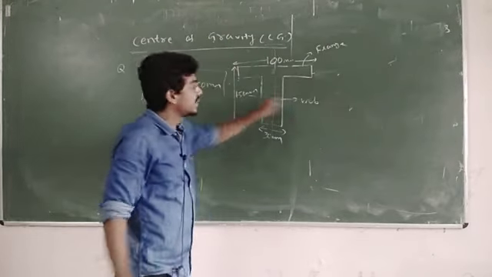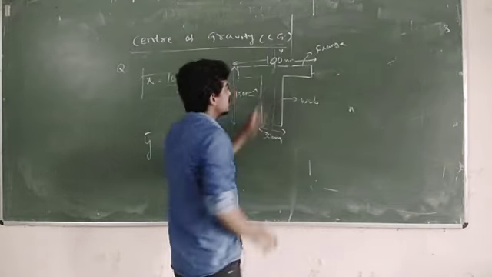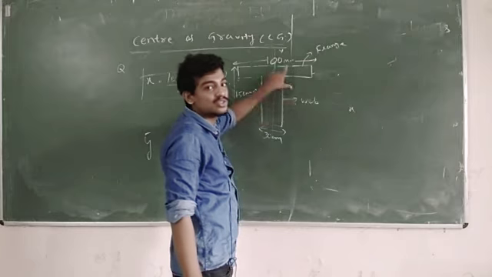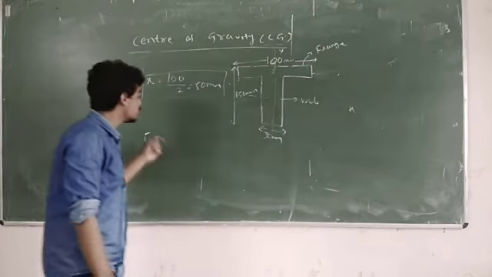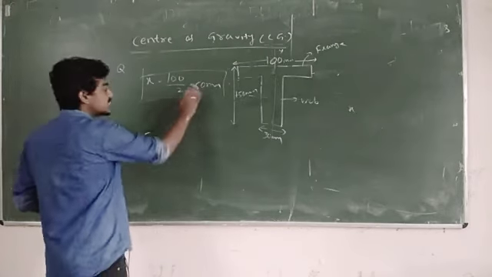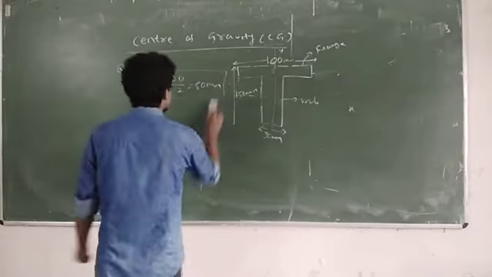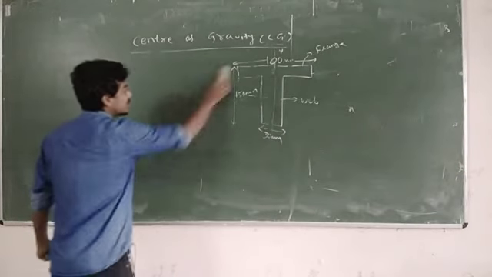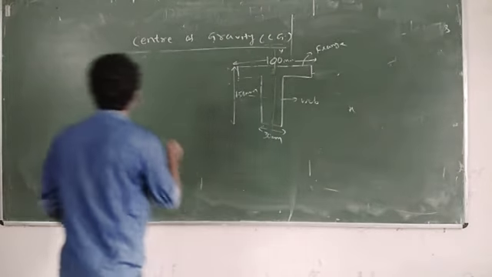But in the case of the x axis, suppose this is x, this is y. This distance you do not know. You cannot tell by just looking at the diagram. So you have to calculate it using the formula which I already told. This is over. Now I am moving to the most important thing, how to calculate y bar. That is the main question.